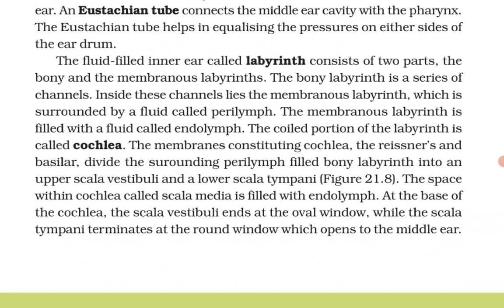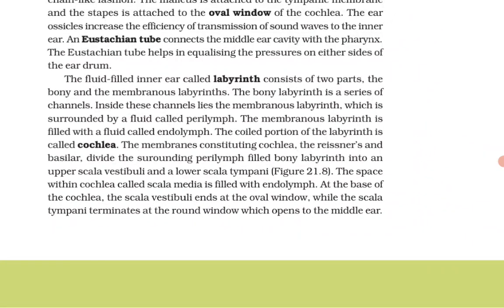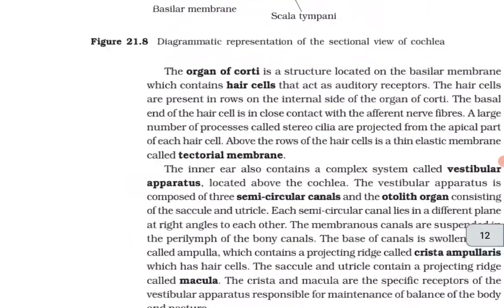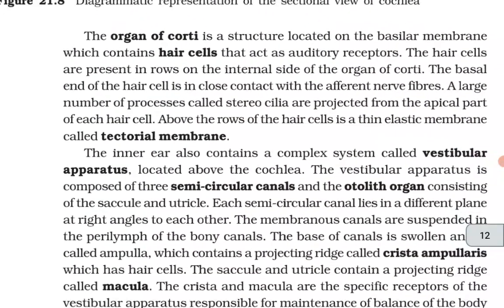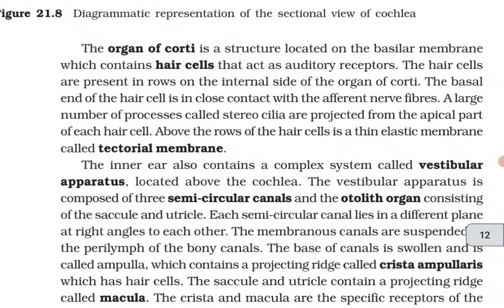The coiled portion of the labyrinth is called cochlea. The membranes constituting cochlea, the Reissner's and basilar, divide the surrounding perilymph filled bony labyrinth into an upper scala vestibuli and lower scala tympani. The space within the cochlea, called scala media, is filled with endolymph. At the base of the cochlea, the scala vestibuli ends at the oval window, while the scala tympani terminates at the round window which opens to the middle ear. The organ of Corti is a structure located on the basilar membrane which contains hair cells that act as auditory receptors.